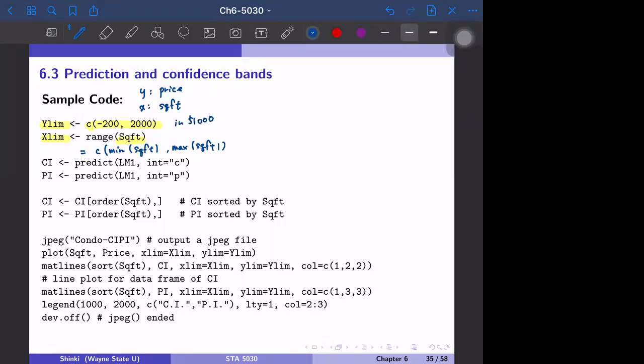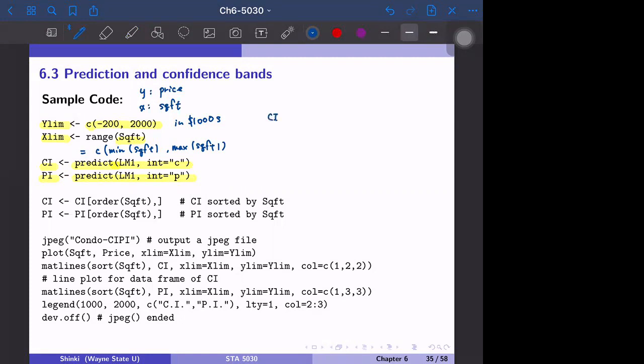Then we have a convenient function, the predict function, to get the prediction interval and the confidence interval. If we specify interval equal to "c", then we get the confidence interval. And if we specify interval equal to "p", with the quotation marks, then we get the prediction intervals. The predict function basically outputs 3 columns.